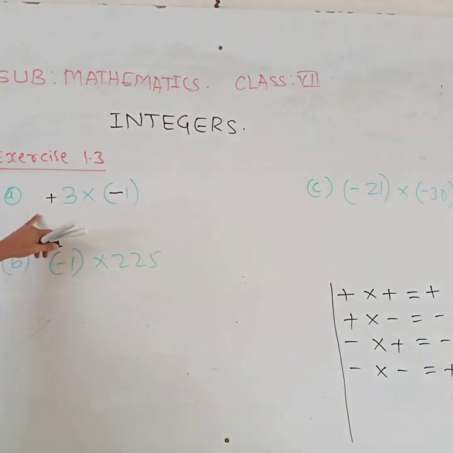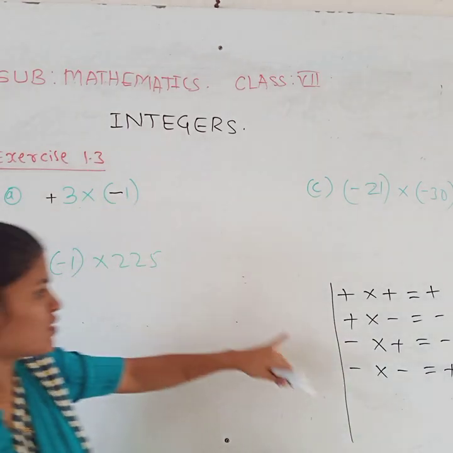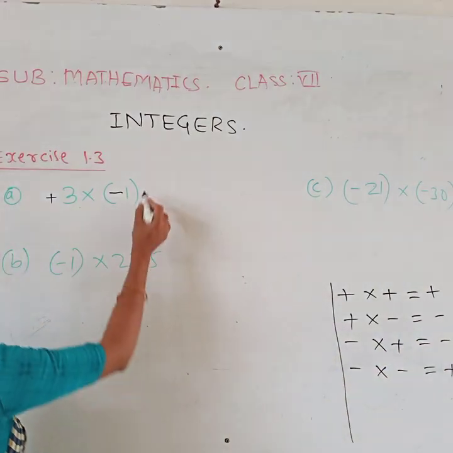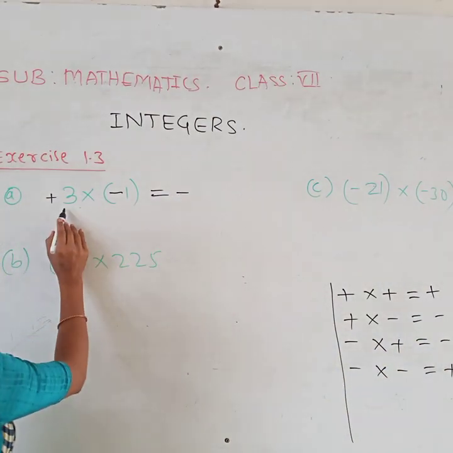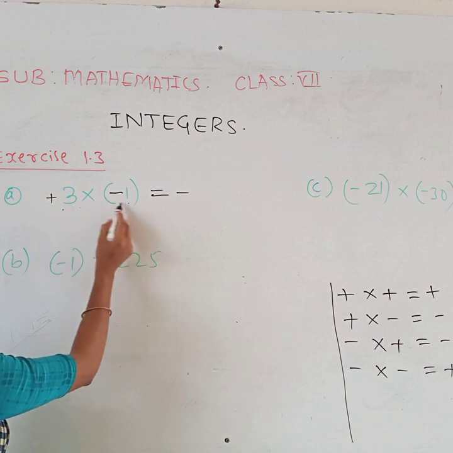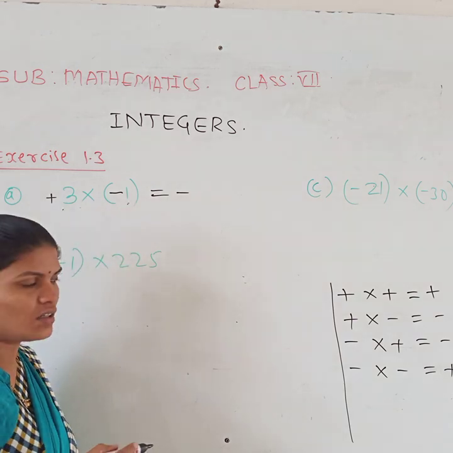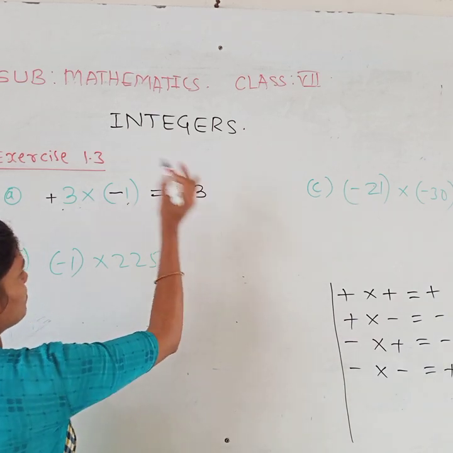Here, plus into minus, so your answer is a negative integer. 3 ones are 3.